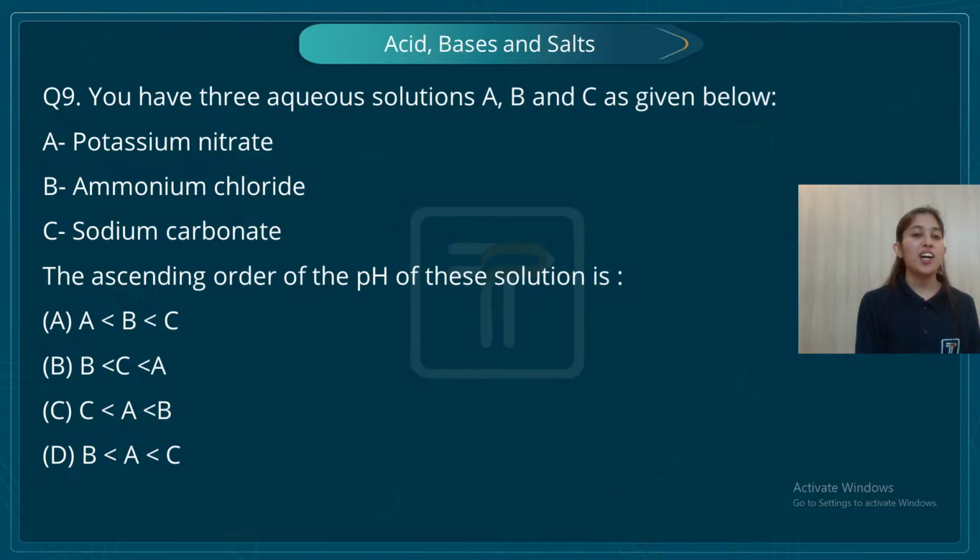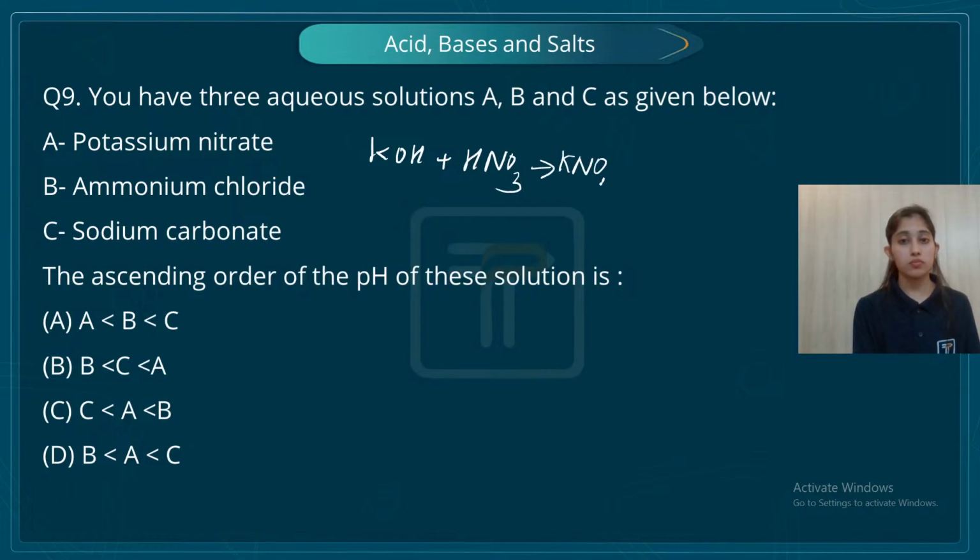So now, potassium nitrate. How is potassium nitrate formed? Potassium nitrate is formed from a strong base and strong acid. When potassium hydroxide, that is KOH, combines with HNO3, it gives me KNO3, right? So when strong acid and strong base combine, this is a neutral salt. So neutral means pH of 7, right?